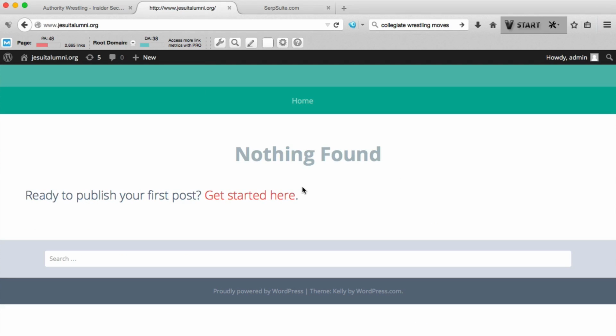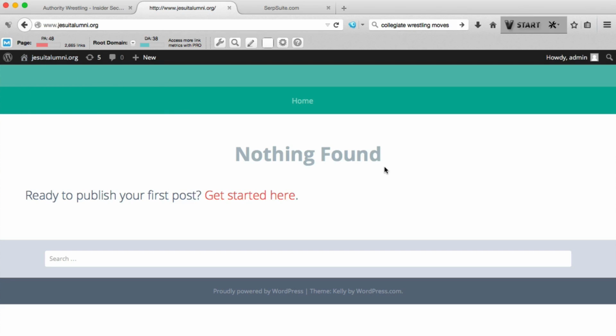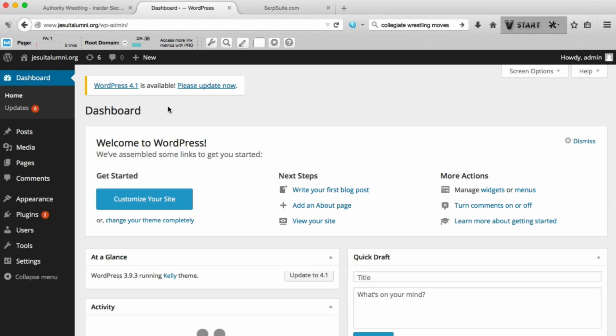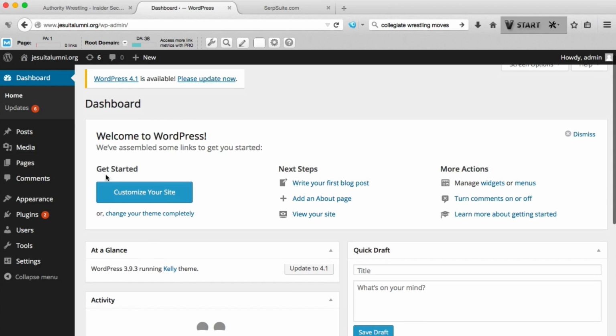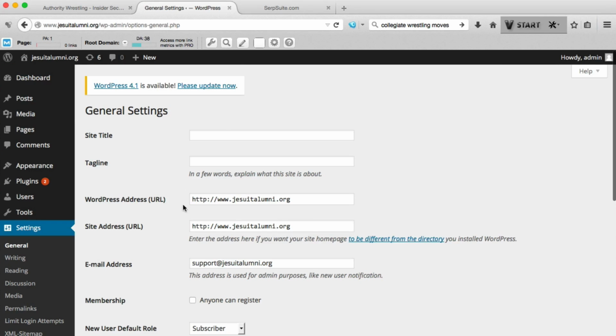So here's a PBN site that I picked up recently. It is a pretty quality domain authority 38, page authority 48, and it has a really good link profile with great anchor text, and it's a nice branded domain. So the first thing I'm going to do, well, I've already installed WordPress and set up hosting. So now I'm going to go ahead and jump in to the general settings, and we're going to set the